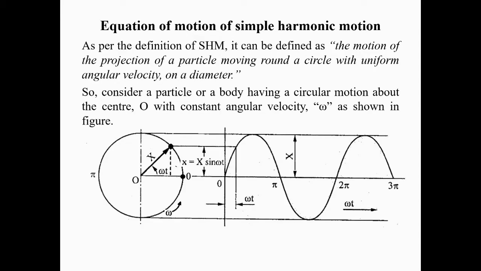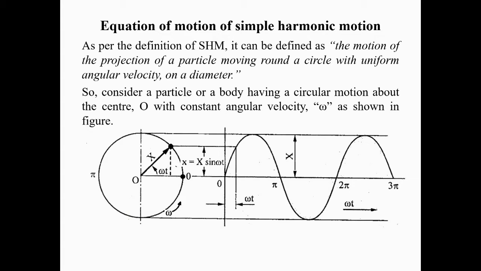Okay, to determine equation of simple harmonic motion, we are going to use second definition of simple harmonic motion, which we have discussed earlier. As per that definition, simple harmonic motion is the motion of a projection of a particle moving around a circle with uniform angular velocity on a diameter. So to understand this definition, we are going to consider a small particle which is moving around a circle with angular velocity like this.